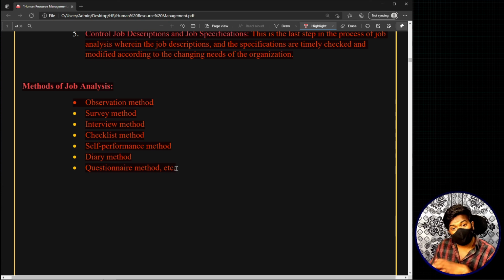Then that questionnaire will have all the different questions which try to extract information regarding the job. That means basically what you're doing is you are preparing all the things that you need in order to gain information regarding a particular job in the form of questions, and you are presenting them in the form of a questionnaire. That is basically the questionnaire method. So there are many more methods, but these are the basic methods that can be used in organizations in order to collect information for job analysis, right?